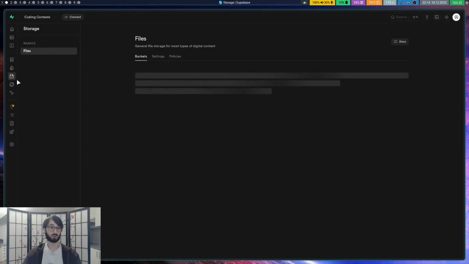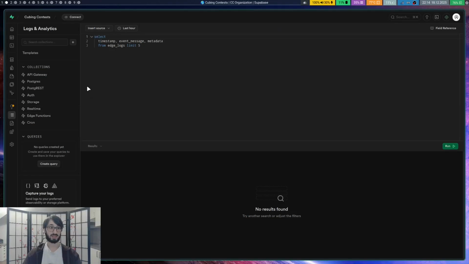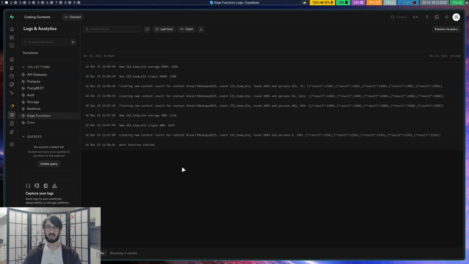So here you can have actual files. And there's this thing for edge functions, not using that yet. And then something that's new that I said I would get to is this. We have logs and analytics. And here I can see all the requests coming in and basically the application logs. I can see what's happening and get some good data about the usage of the website. Here we can see when I created that result, there was a new record, and the other results that I entered, all that's being logged.